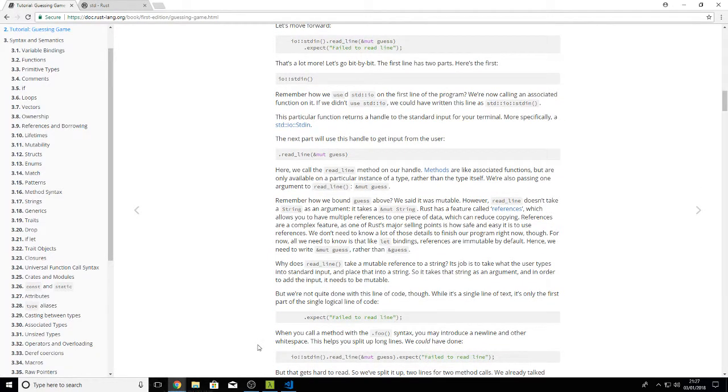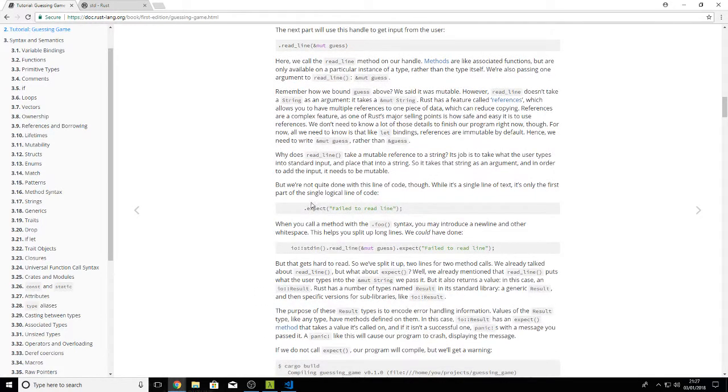While it's a single line of text, it's only the first part of a single logical line of code. When you call a method with .foo syntax, you can introduce a new line and other white space. This helps split up long lines. We could have done it all in one line, but that gets hard to read, so we split it up into two lines. For method calls, we already talked about read_line, but how about expect?